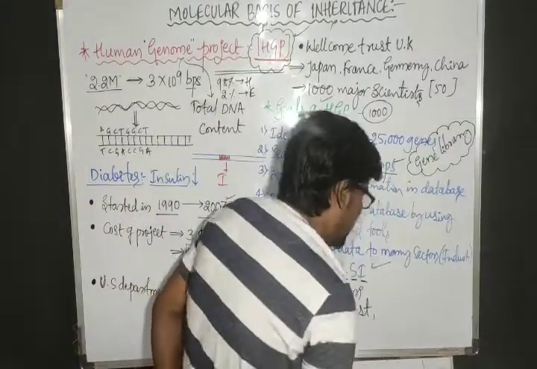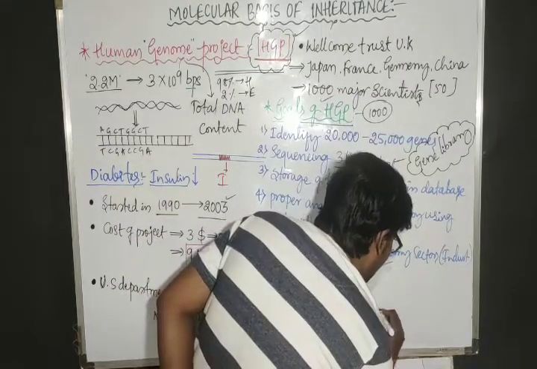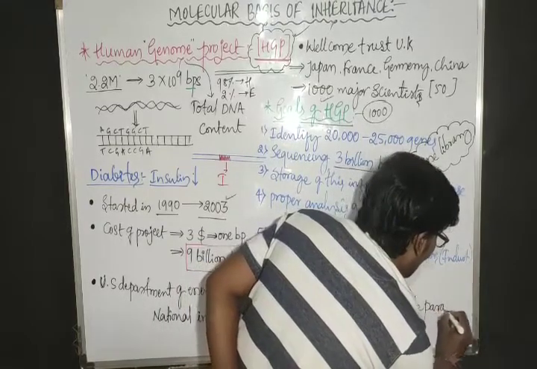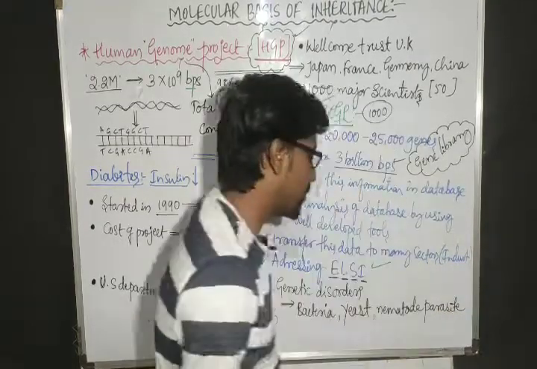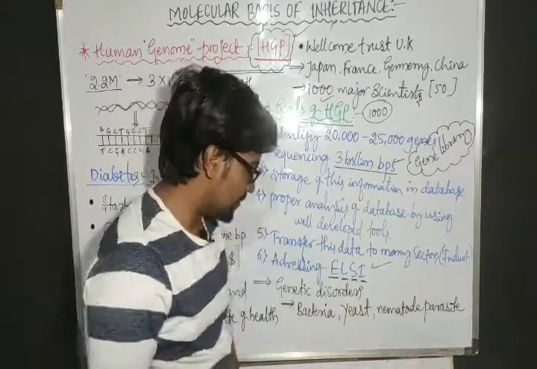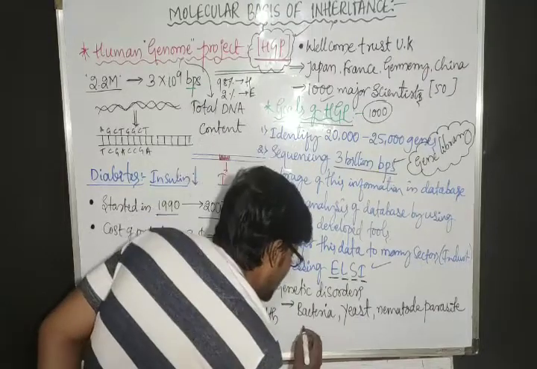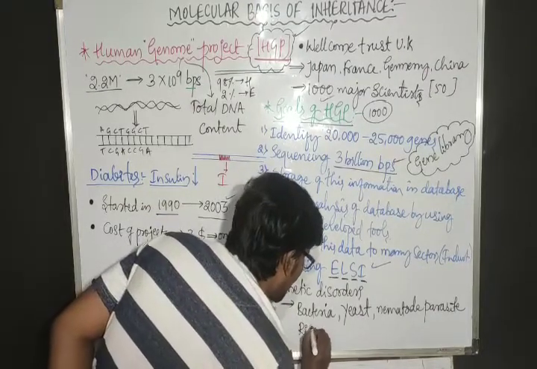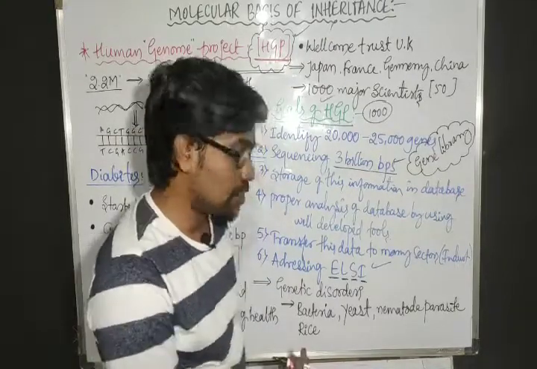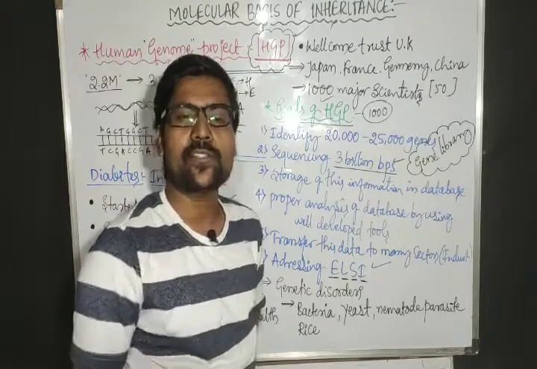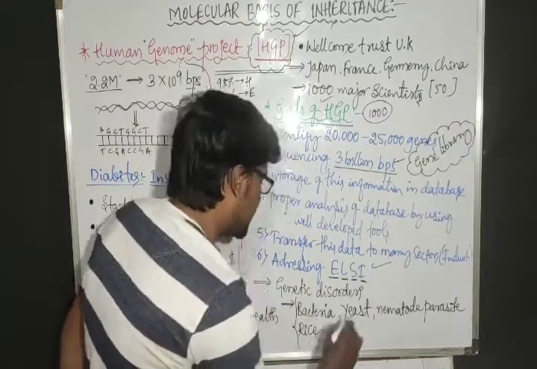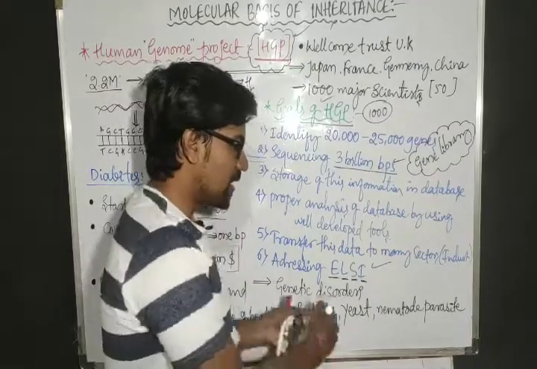They have also sequenced a nematode parasite, and the rice genome, because rice is a major crop. So they sequenced other models besides the human.